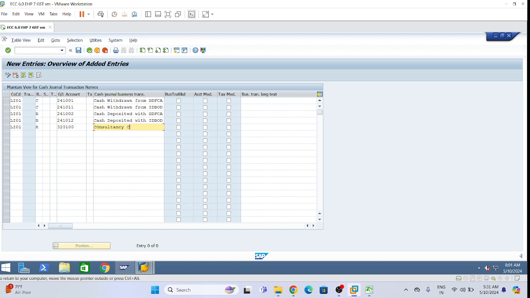Consultancy charges in LI01 are 320200. Check trading charges.